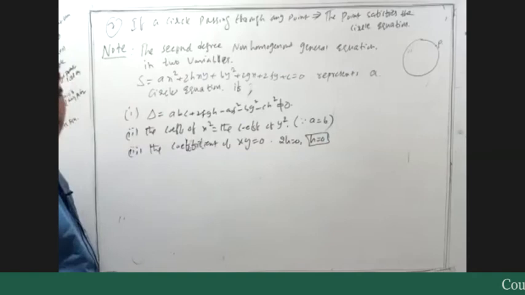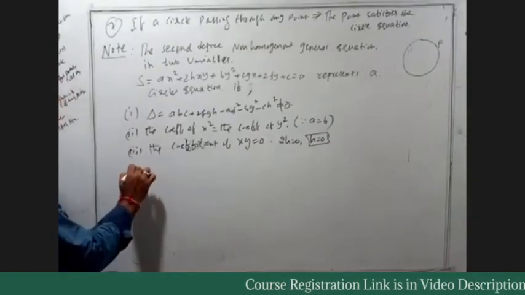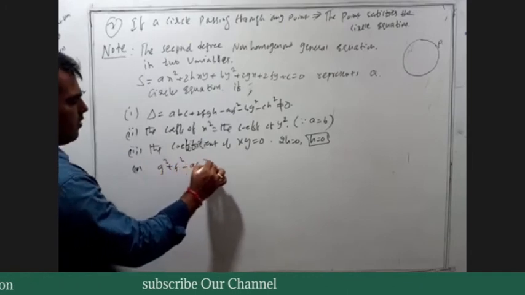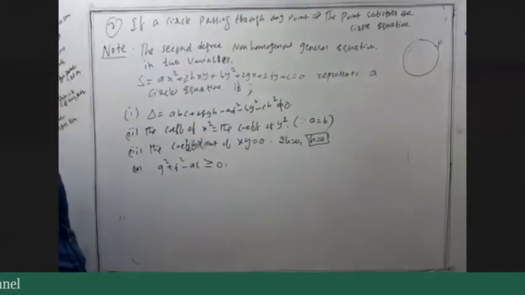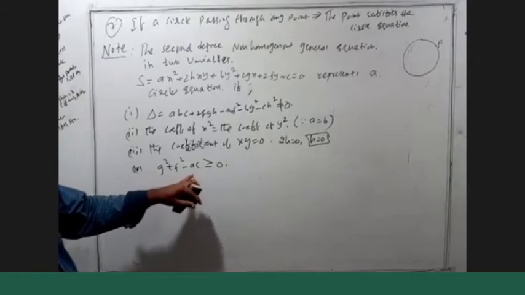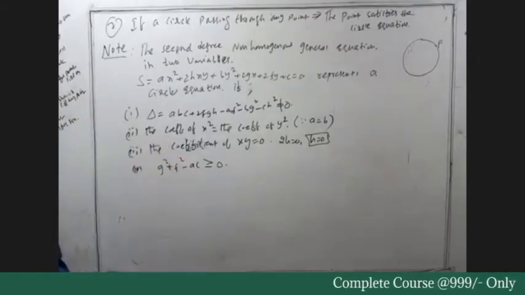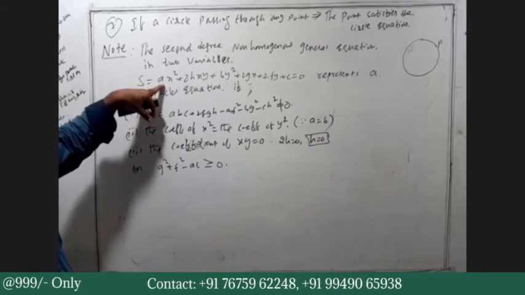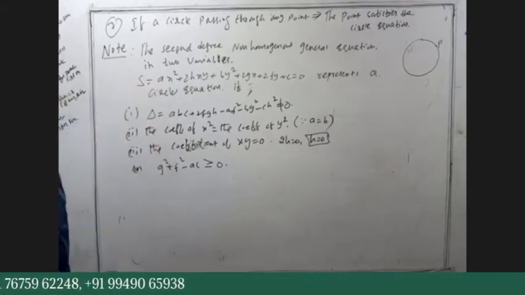And the fourth one is that g square plus f square minus ac must be greater than or equal to 0. When these conditions are satisfied, S equals 0 represents the equation of a circle.